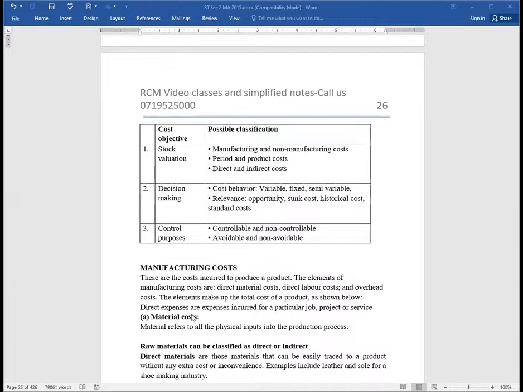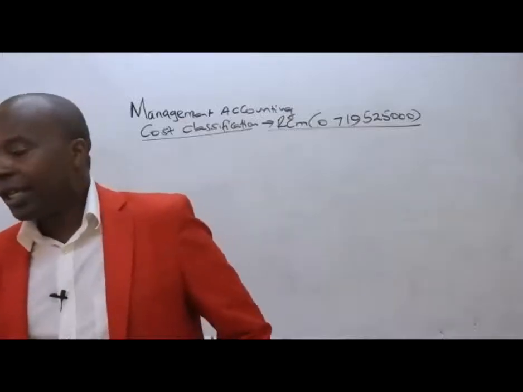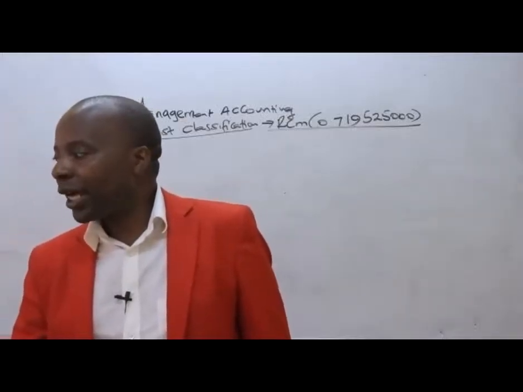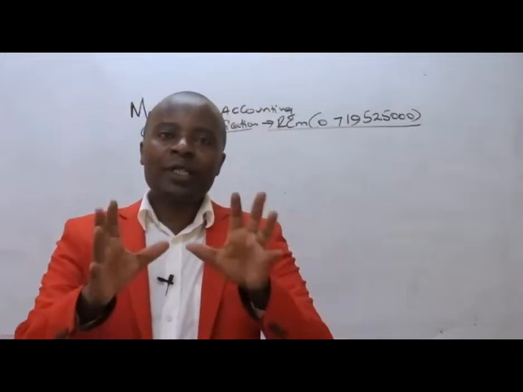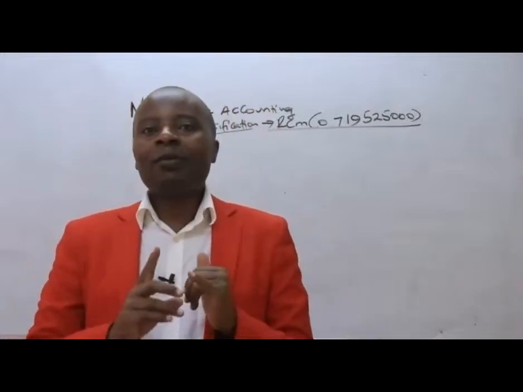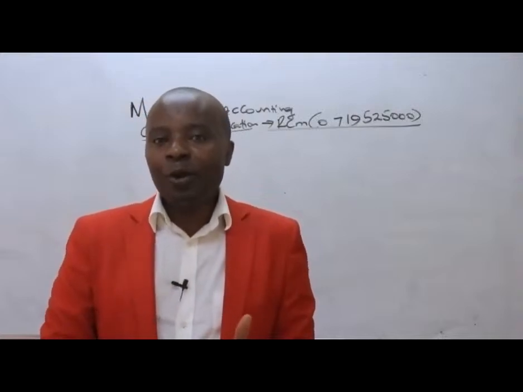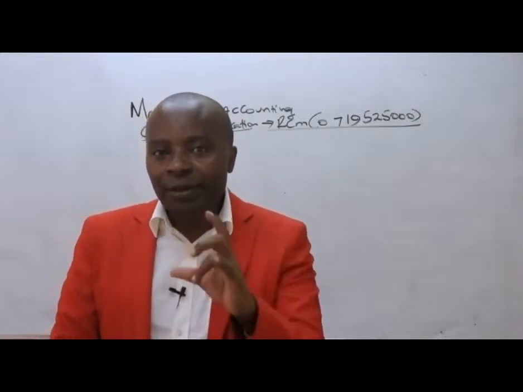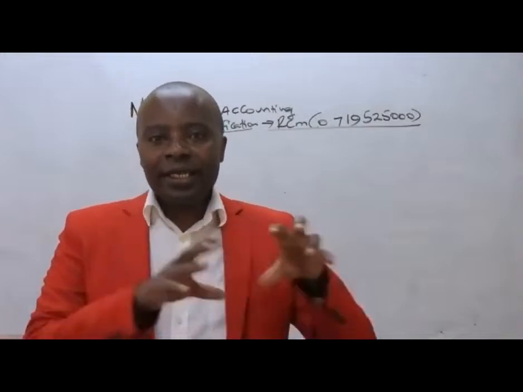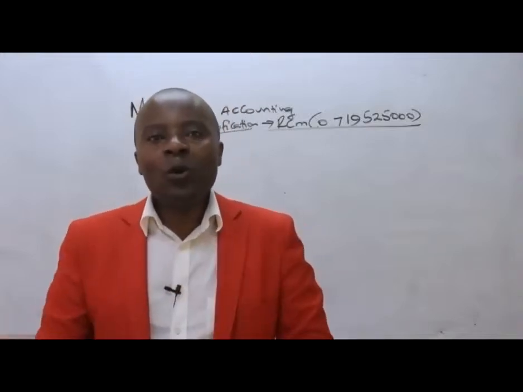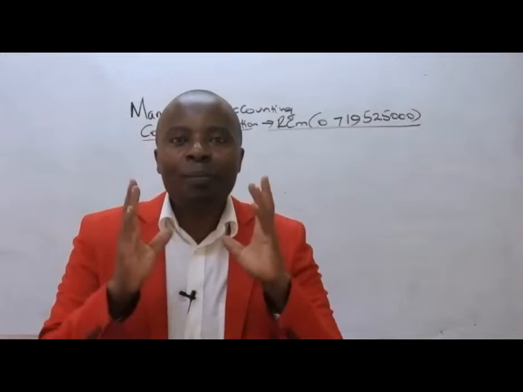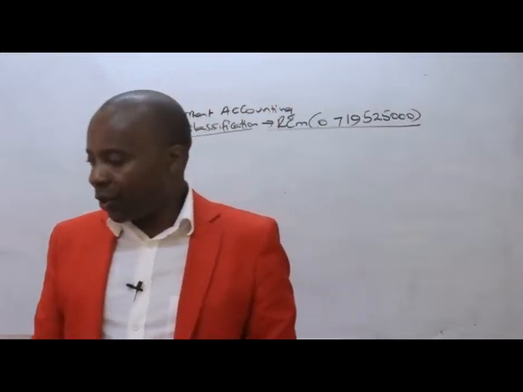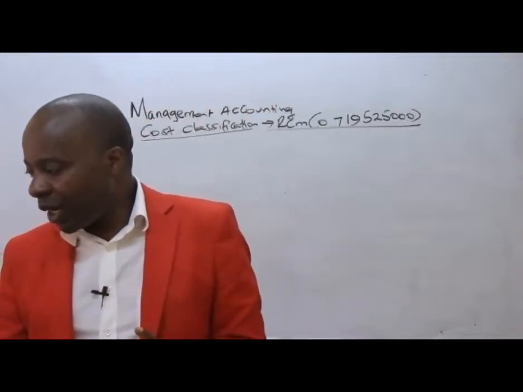So they have explained them here. Material cost refers to all the physical inputs into a production process. Ladies and gentlemen, if for instance today I was a carpenter producing tables, some of the raw materials that I will need are, for instance, timber. So when I bring in the timber, that automatically will be accounted under raw materials. It's important for you to understand that.